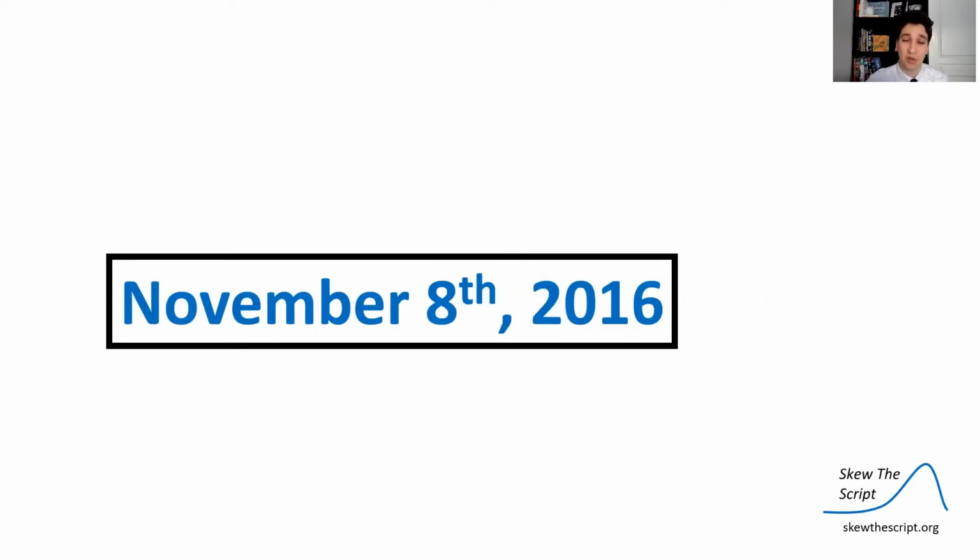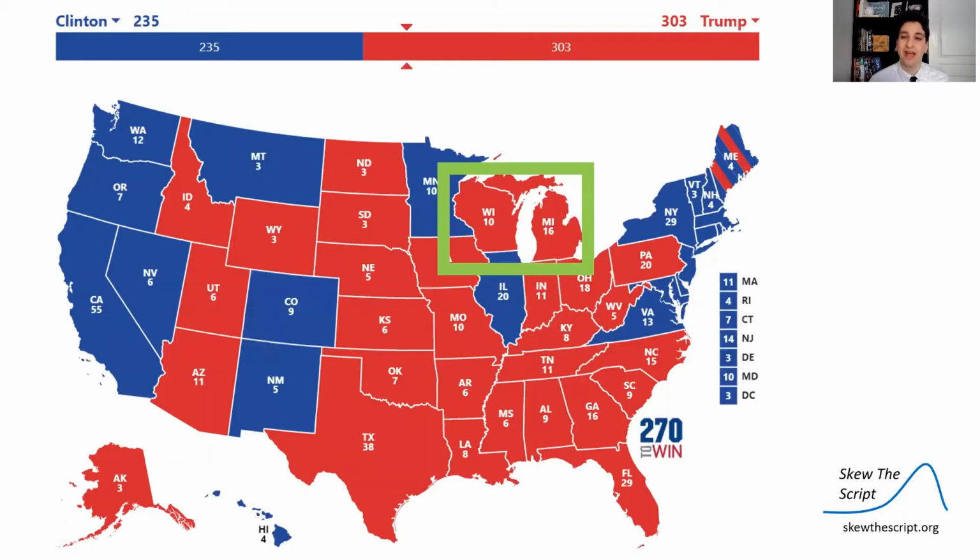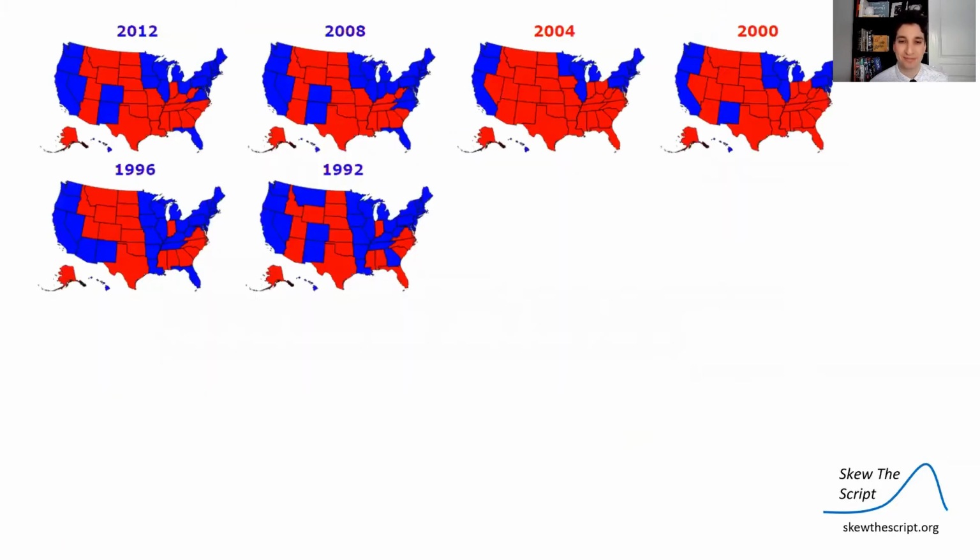And then November 8th, when everyone went to the polls, everyone was expecting a blue outcome. The Democrat, Hillary Clinton, would win the election, and then suddenly red. We saw that Trump was winning states that Republicans hadn't won in years, and he won the Electoral College, winning the overall election. Now, Hillary Clinton didn't win the popular vote, but Trump won the game at hand, which was the Electoral College.